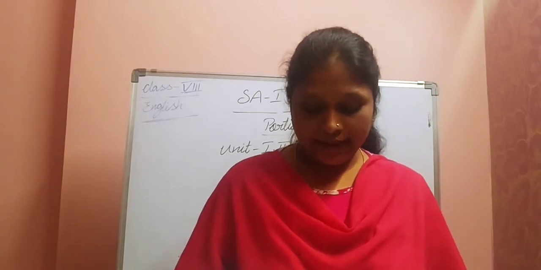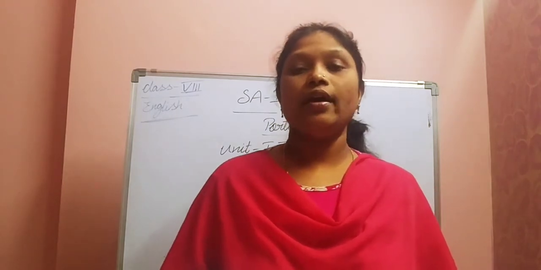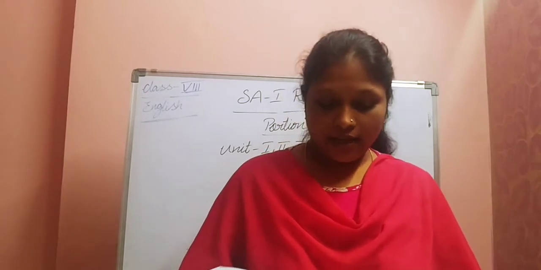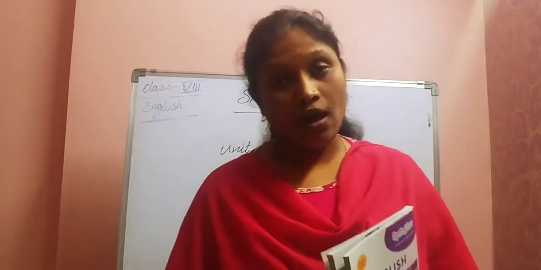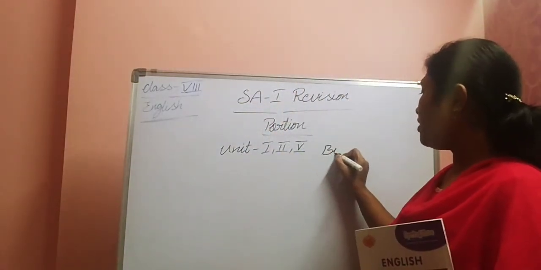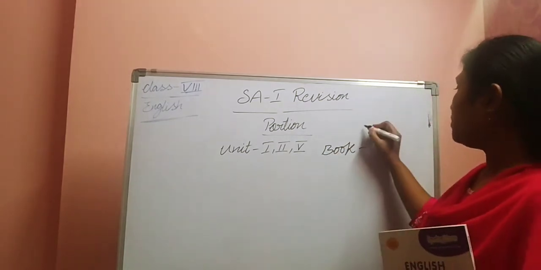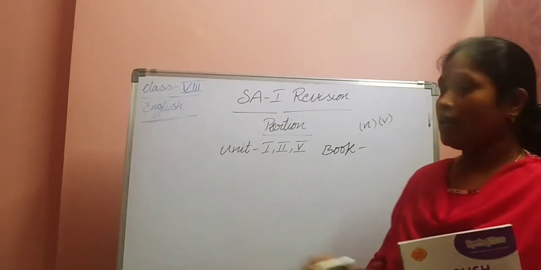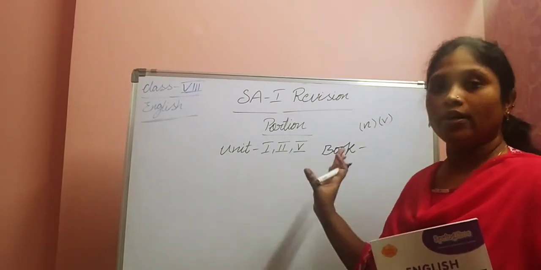Next one, coming to the verbs. So here, threatened. Threatened means what? To be in danger, which is an action word. That's why it's a verb. Okay. See this one, children, book. Actually book can be a noun and a verb. That's what I told you, children, right? While referring to the dictionary, you need to understand this. If it is a noun, in the dictionary it will be given 'an', and if it is a verb, it will be given 'the'. So book, this word can be used as a noun and a verb as well.